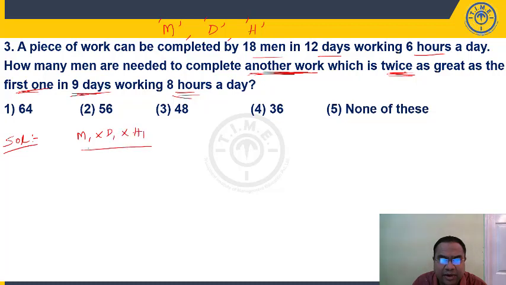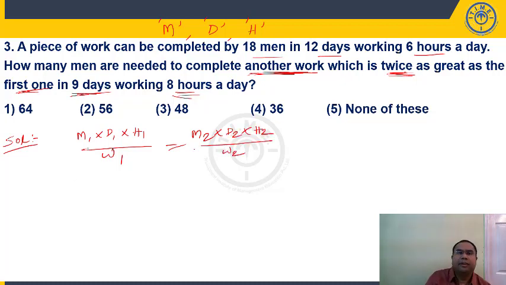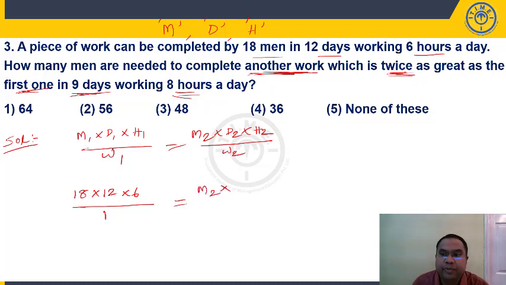M1 D1 H1 by W1. This is our formula. It is equal to M2 D2 H2 by W2. M1 D1 H1 by W1 equal to M2 D2 H2 by W2. Right? So 18 men, 12 days, working 6 hours per day. Work is completed, so take it as 1 unit. How many men are needed? M2 we don't know. Right? They are working for 9 days, 8 hours per day.